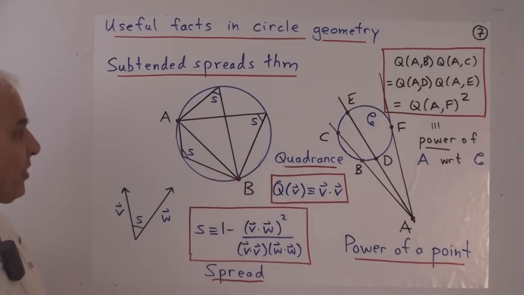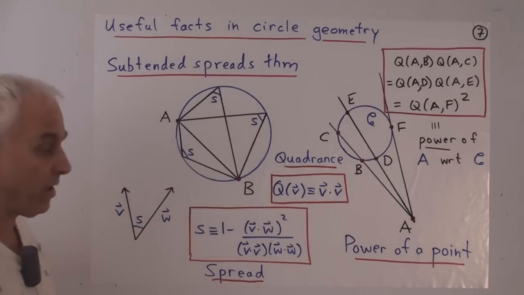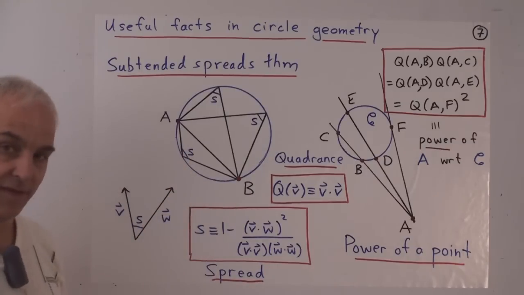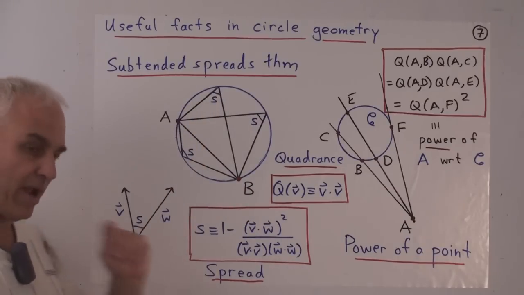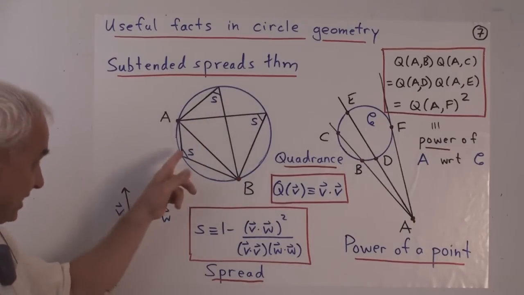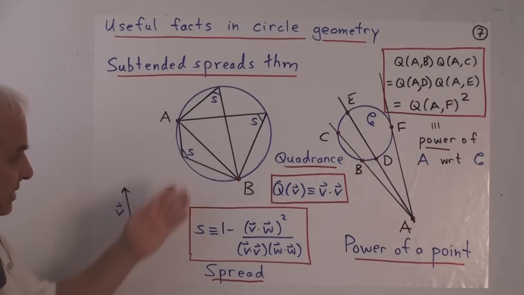In classical geometry with angles, this is not exactly a proper theorem, because this angle and this angle, they're equal, but they're not equal to this angle. You can see that. This is a bigger angle than this one. However, the spread is better suited because this spread is actually the same as that spread, as it turns out. That's an important result.